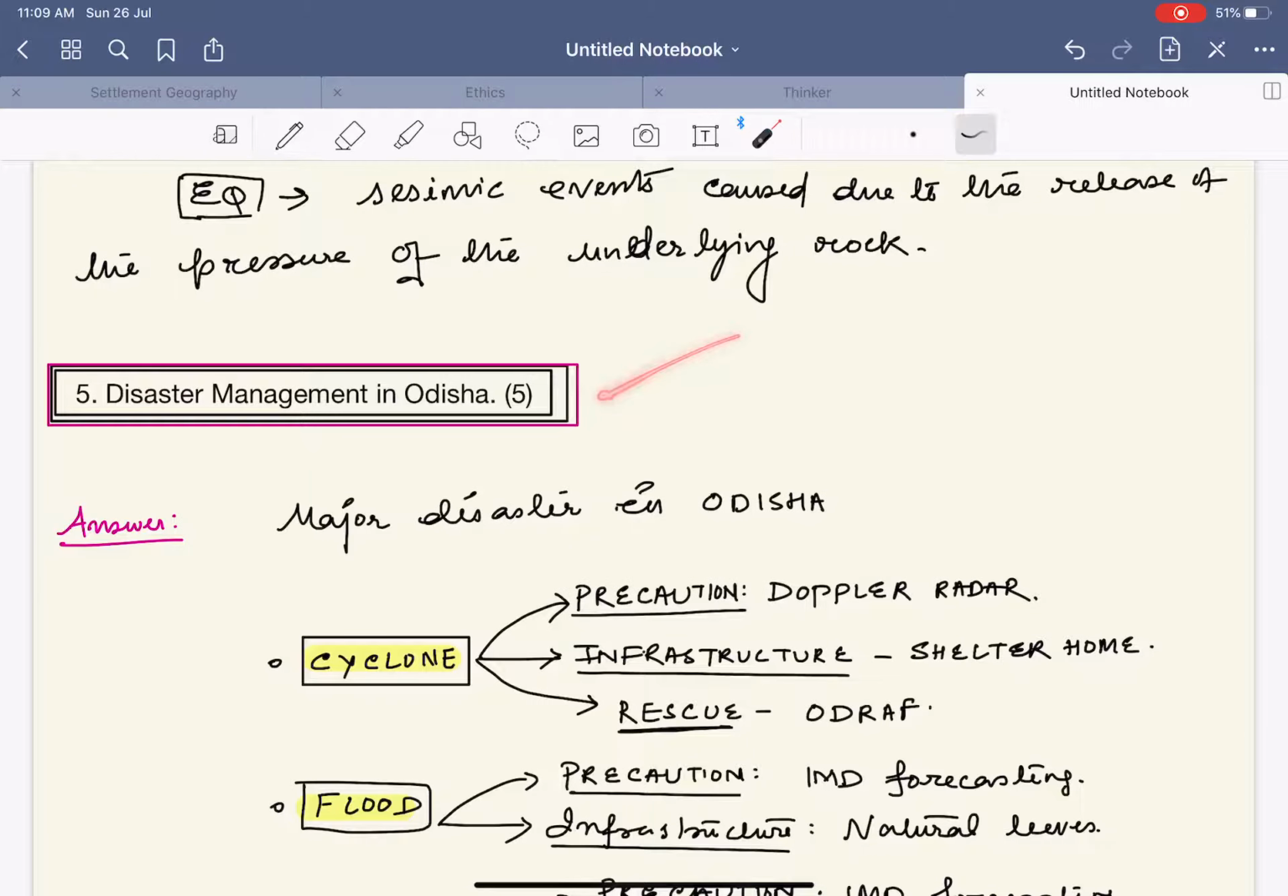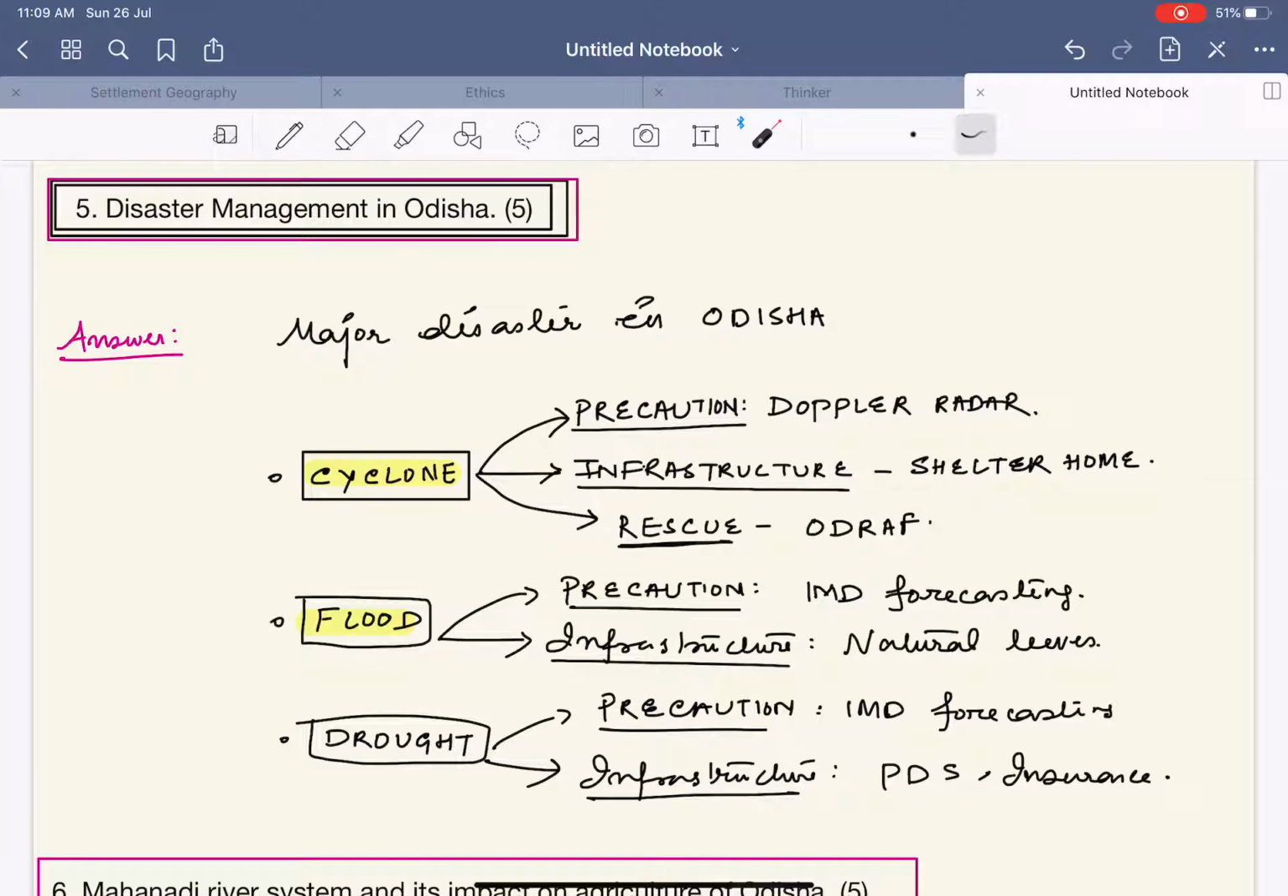Next, disaster management in Odisha. See, before writing anything about the disaster management in Odisha, remember that you need to point out the major disasters that occur in Odisha. The major disasters include cyclone, flood, and drought. It is not that a disaster like earthquake does not occur in Odisha.